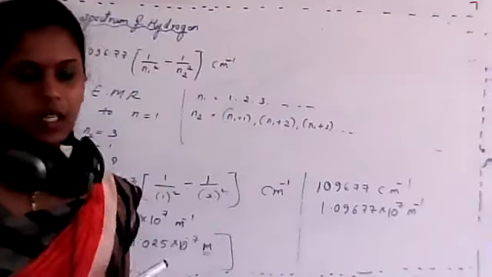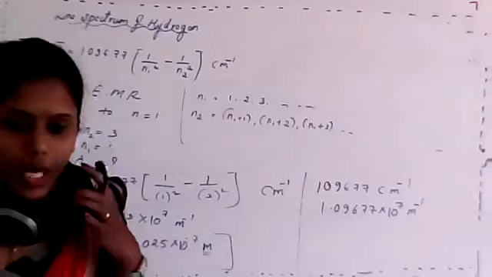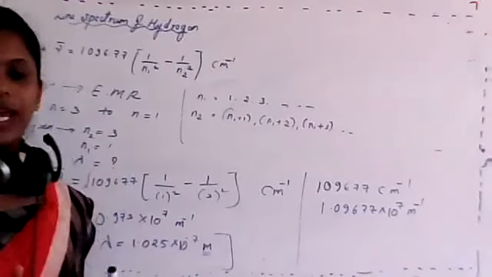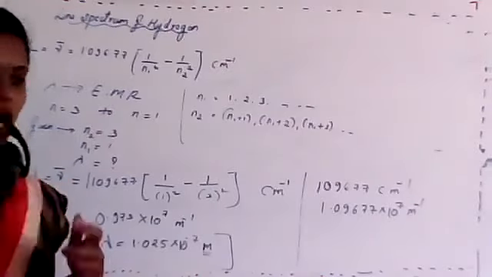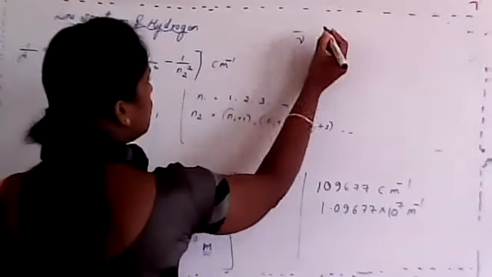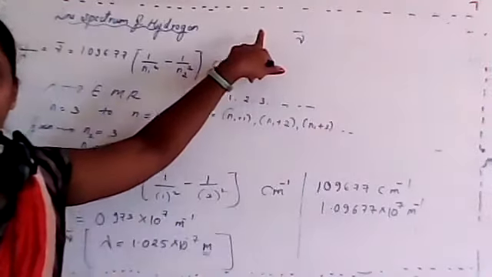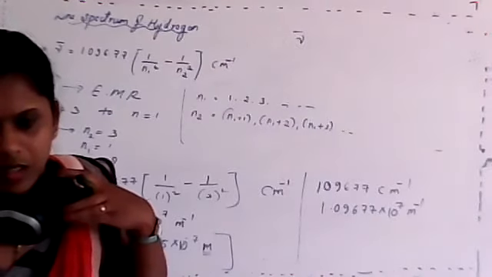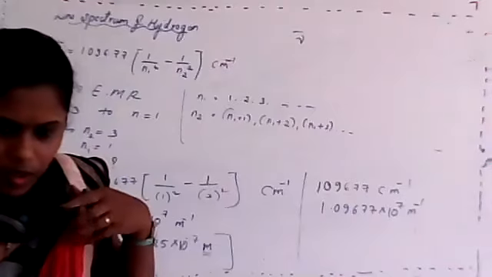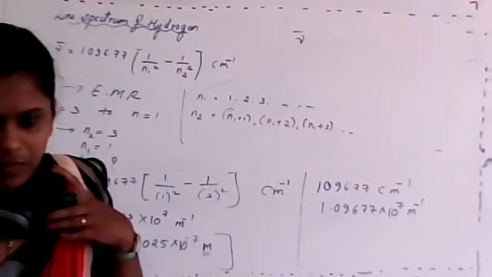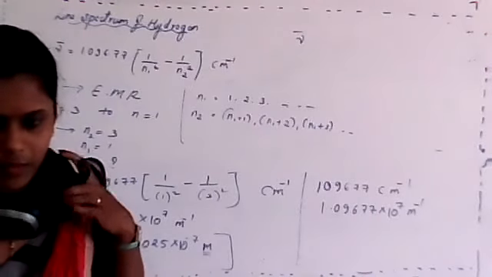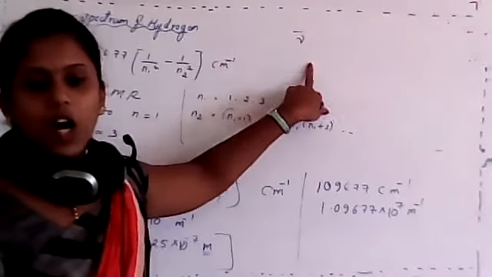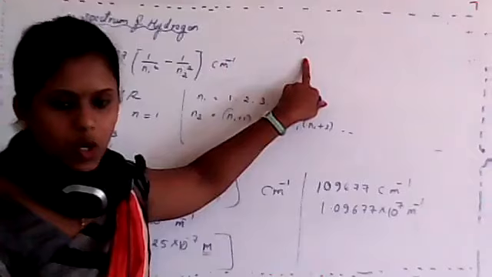Okay. So now I'll give another problem. Just remember. So I want you to calculate the value of nu bar. Okay, Rohit. Yeah, okay. So now just calculate the value of nu bar.